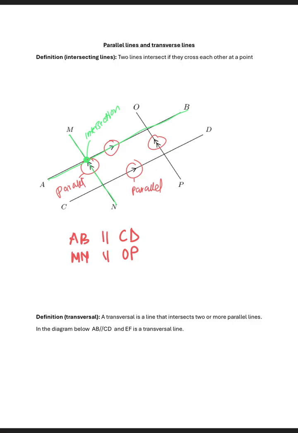This is line DC and this is line OP. They intersect. This is where they meet. So this is the intersection. See, that's where they meet. So two lines intersect if they cross each other at a point.